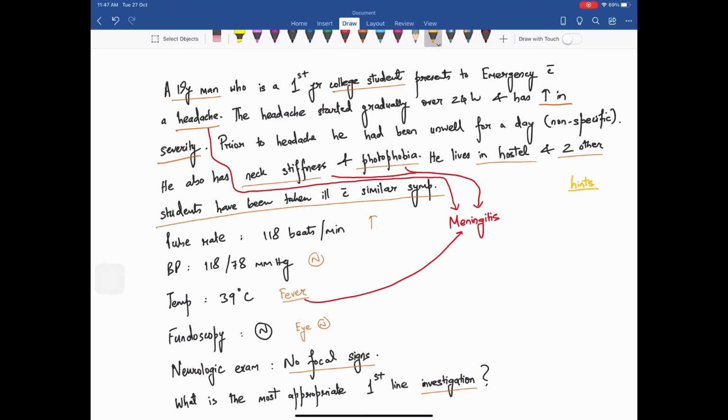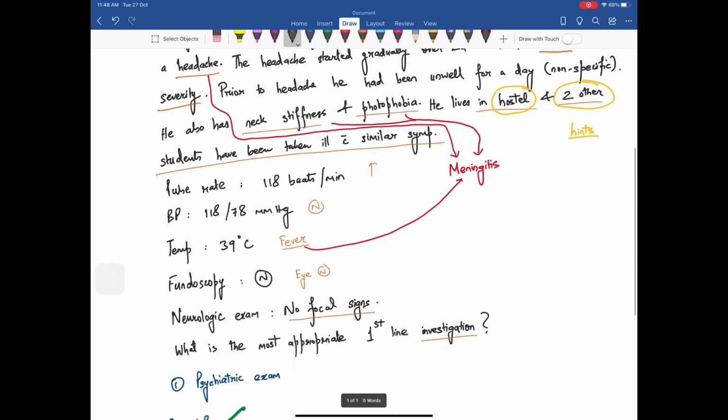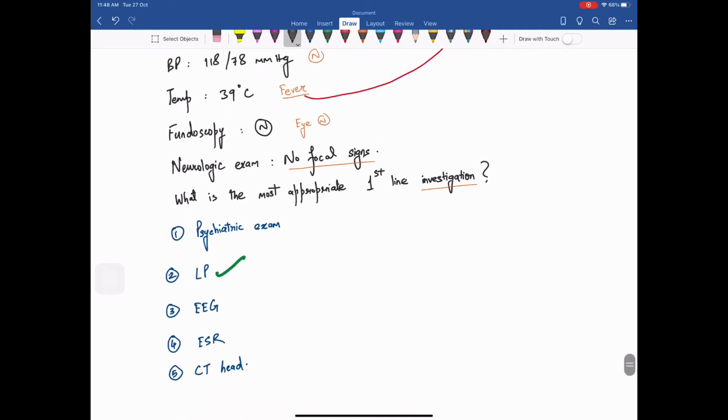First, that he is living in the hostel, and meningitis is associated with hostel students and generally infects more than one student, which is another hint. Now, I am a firm believer that in any MCQ exam, it is important to know the answer, but we should also know why the other options are not correct. So we are going to exclude these options one by one. This should help in developing one's concepts.